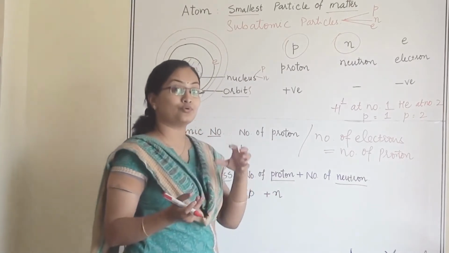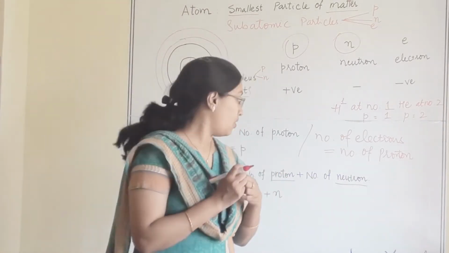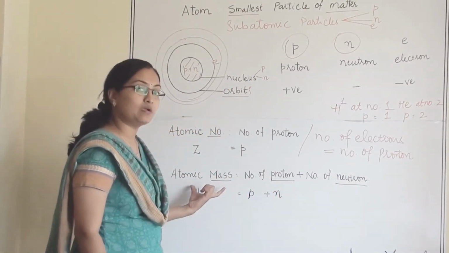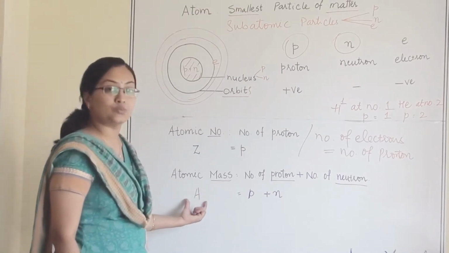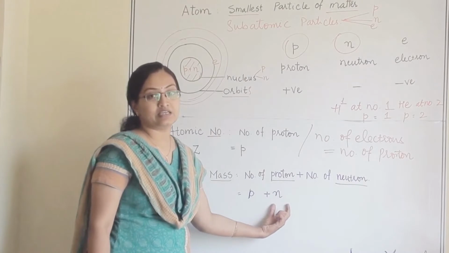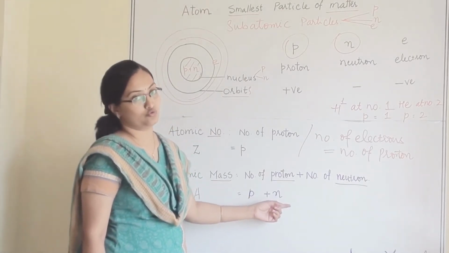When the number of protons is added to the number of neutrons, the summation of protons and neutrons gives you the atomic mass, and we denote it with A. So A equals P plus N. What is P? The number of protons, and N is the number of neutrons.